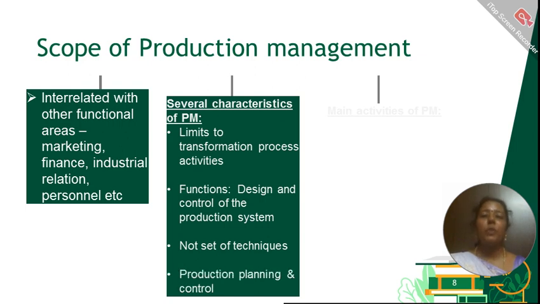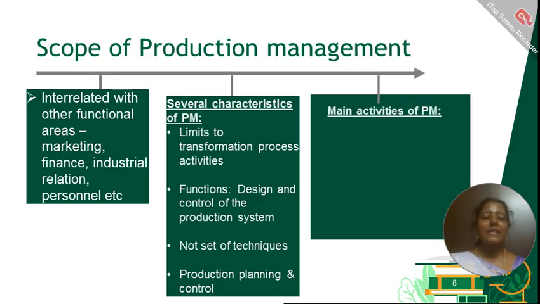It includes both production planning and also production control. There are certain main activities of production management. First one is specification of inputs and procurement of inputs. So both raw materials have to be specified: what kind of raw materials you require, how much you require, and what type you require. All these things have to be noted down in the specification format. After noting down all these things, you should be able to obtain these raw materials, that is, procurement of raw materials from respective suppliers.